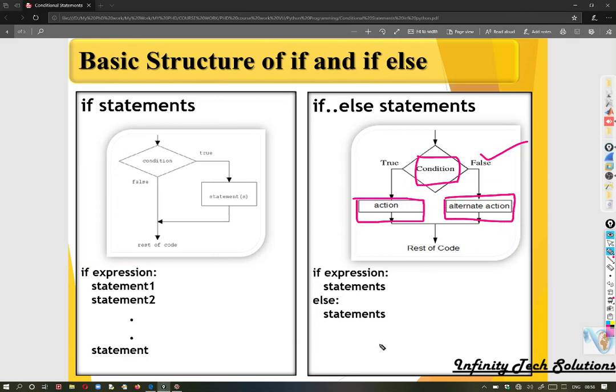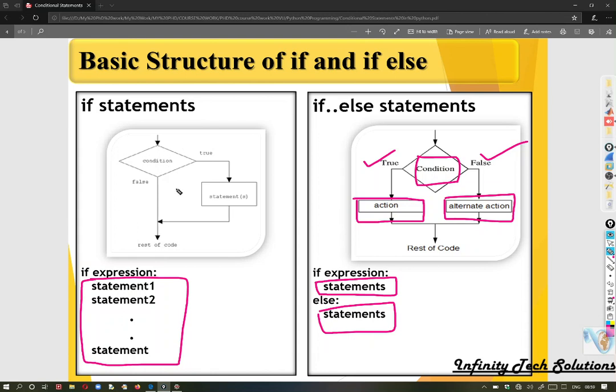It means that whatever the outcome, true or false, you have a block of statements to be executed. But in the previous if statement, only if the condition is true do we execute the block of statements. Then what will happen if the condition is false?